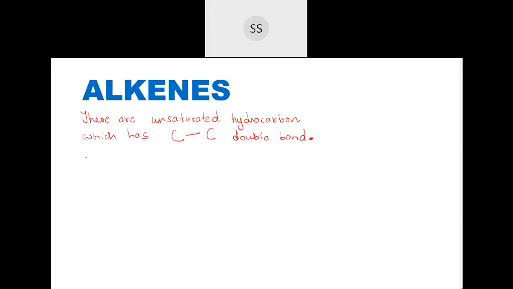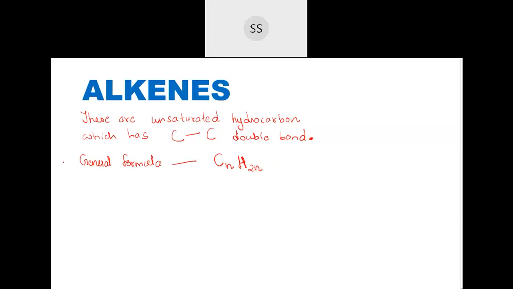Now how do you write the general formula for alkenes? The general formula for alkenes is CnH2n. Means with respect to the number of carbons, we have double the number of hydrogens present in them. In alkenes, you see there is double the number of hydrogen. Then those come under this category.